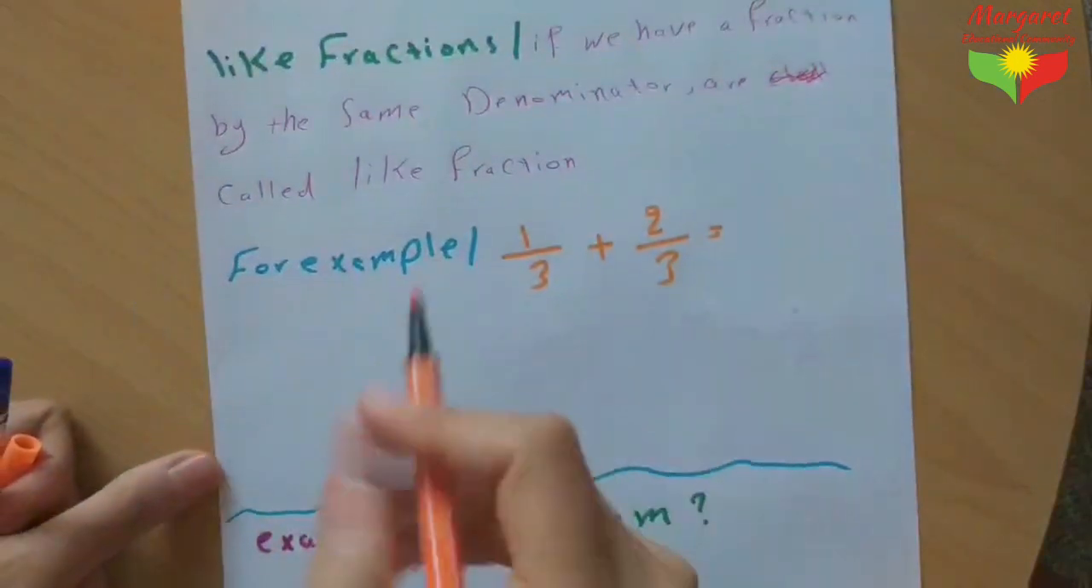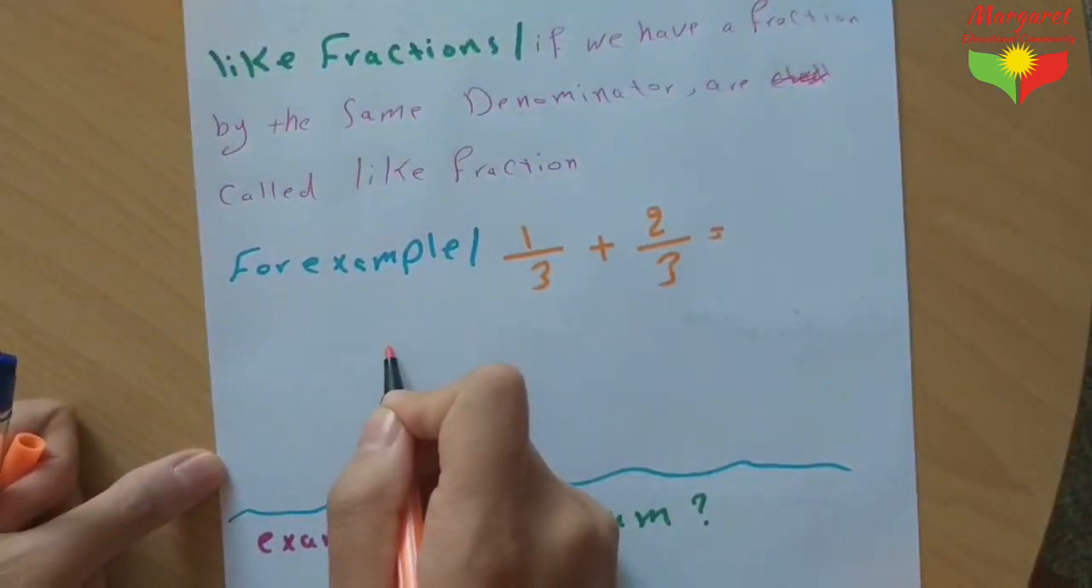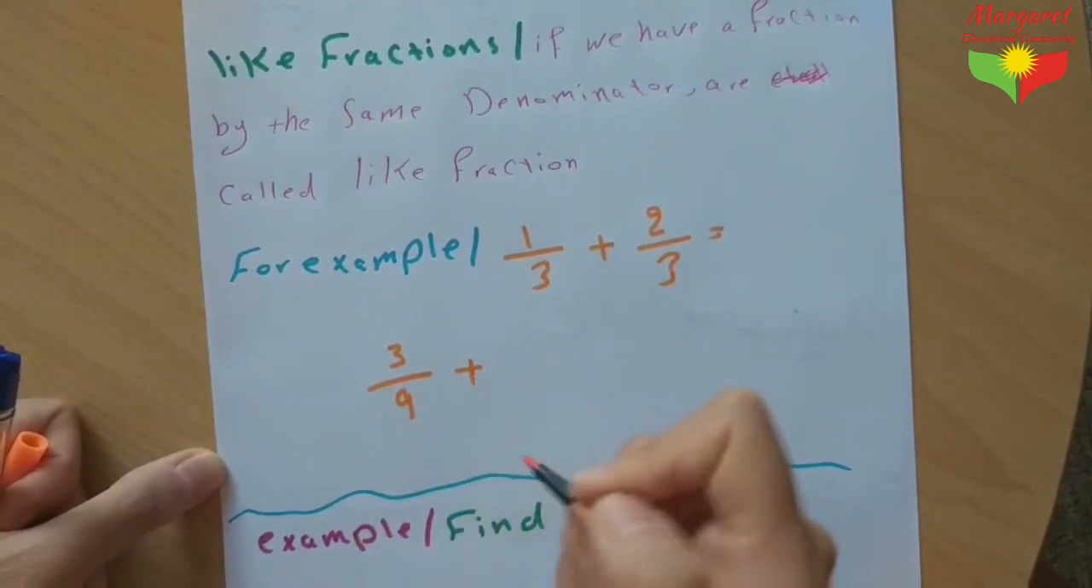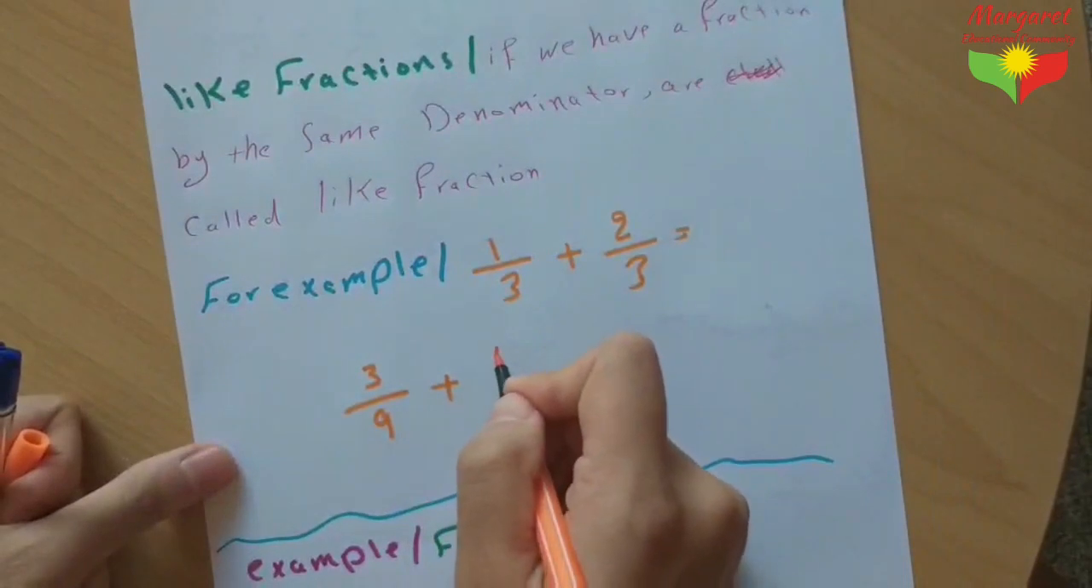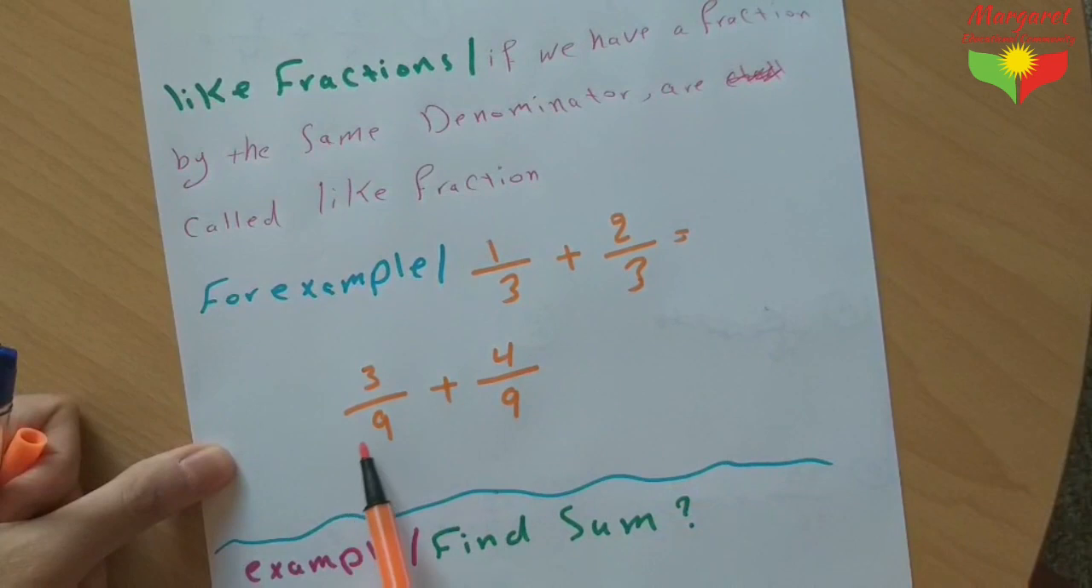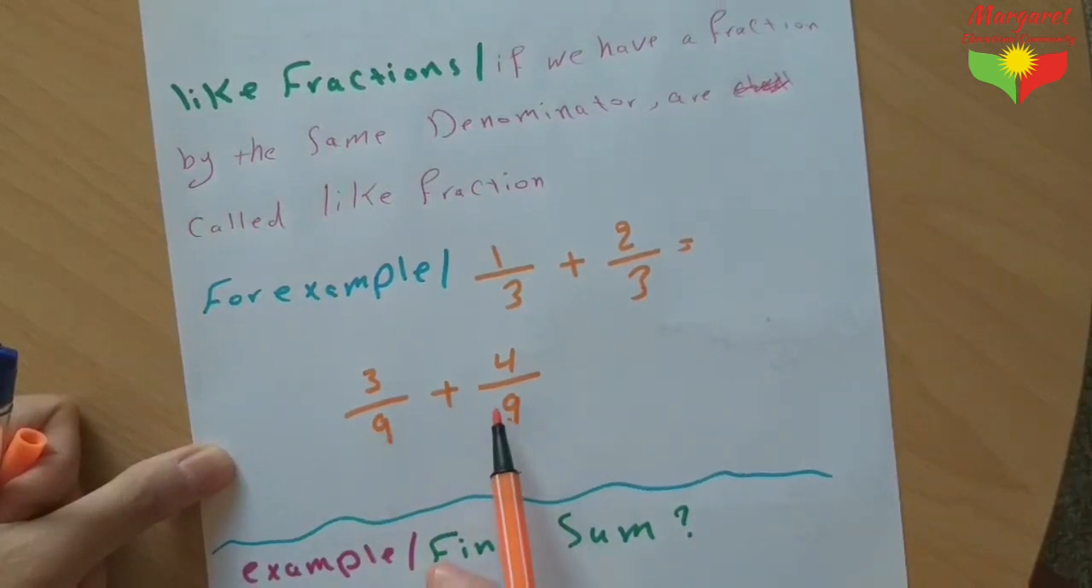And for example, 3 over 9 and 4 over 9. These two fractions are called like fractions. Why? Because they have the same denominator.